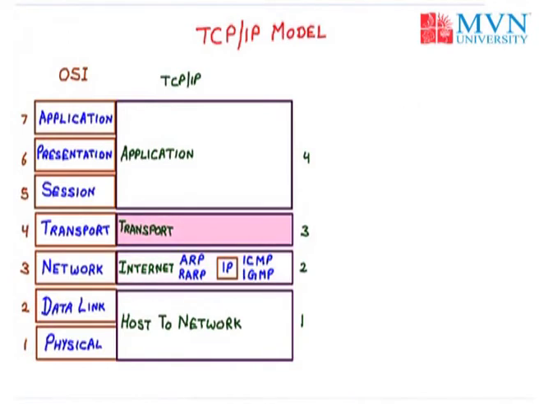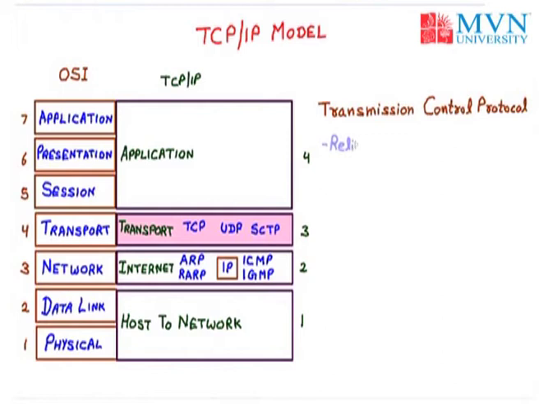Next layer we have the transport layer in the TCP/IP model, in which we have three main protocols. The first one is TCP, secondly we have UDP, and the third protocol is SCTP. Now we will first cover TCP. TCP stands for Transmission Control Protocol, a very important protocol of the TCP/IP model.